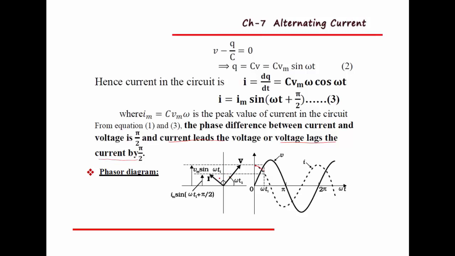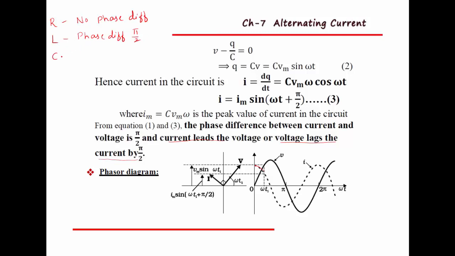So these 3 points you have to remember, for resistor, inductor and capacitor. In a resistor there is no phase difference between them. When it is connected to an inductor, the phase difference is how much? 90 degree, or we can write pi by 2.